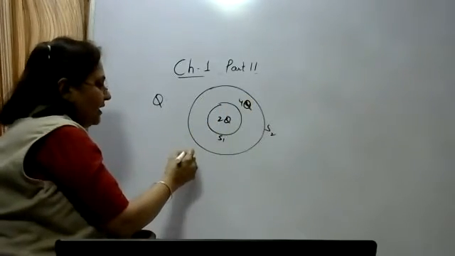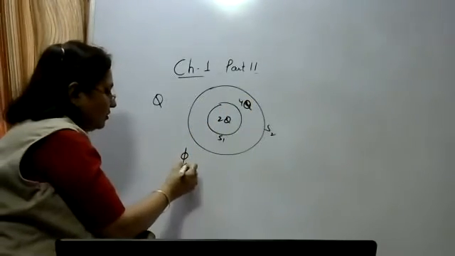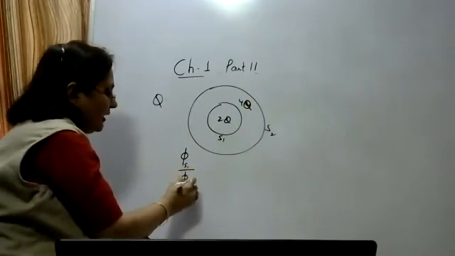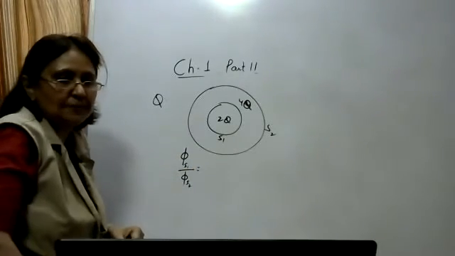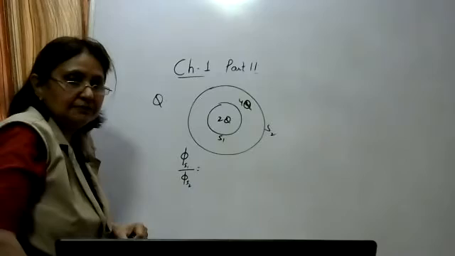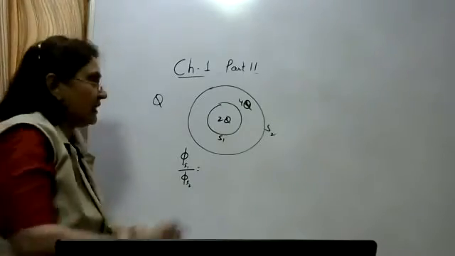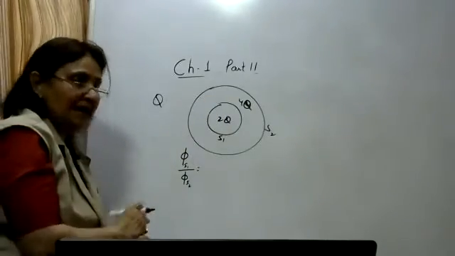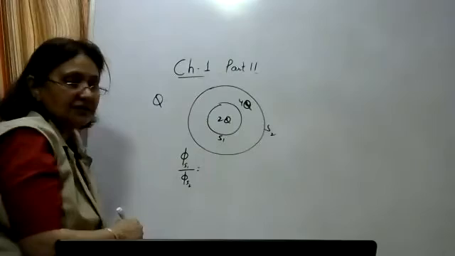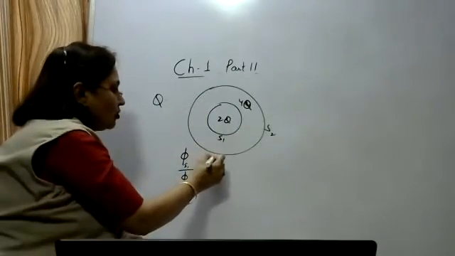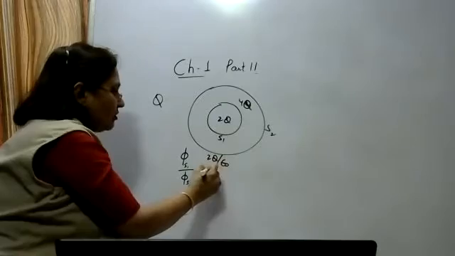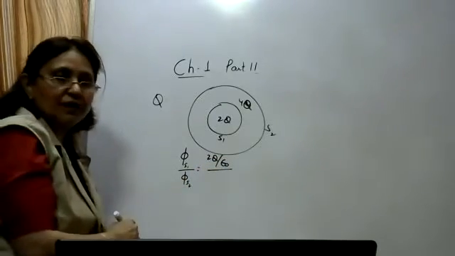Now here you have to find out the ratio of the electric flux through S1 to S2. Use the Gauss law. Gauss law states that the electric flux is Q upon epsilon naught. What will be the electric flux through S1? How much charge is enclosed? 2Q, so 2Q upon epsilon naught. What is the electric flux through S2?